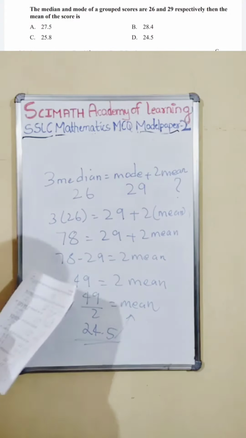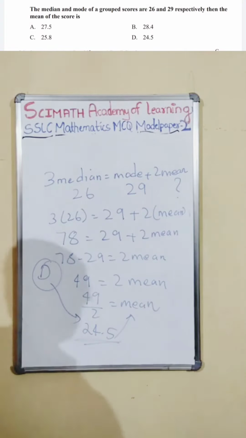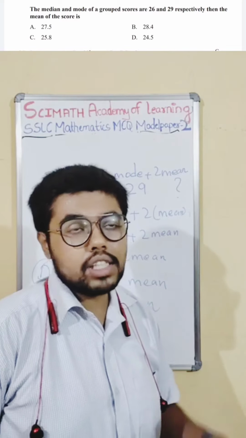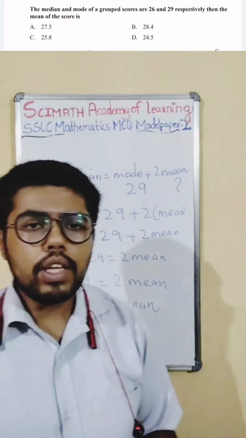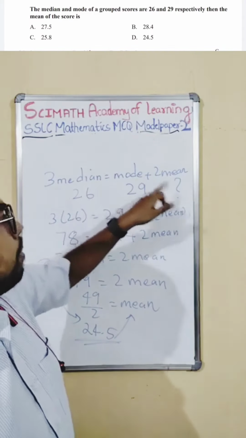Which option satisfies? Option D satisfies our answer. So this is the right answer. Very directly they have asked us. Okay, that's the last. If you see last model paper 1, they just had the formula. Okay, remember this formula: 3 median equals mode plus 2 mean.